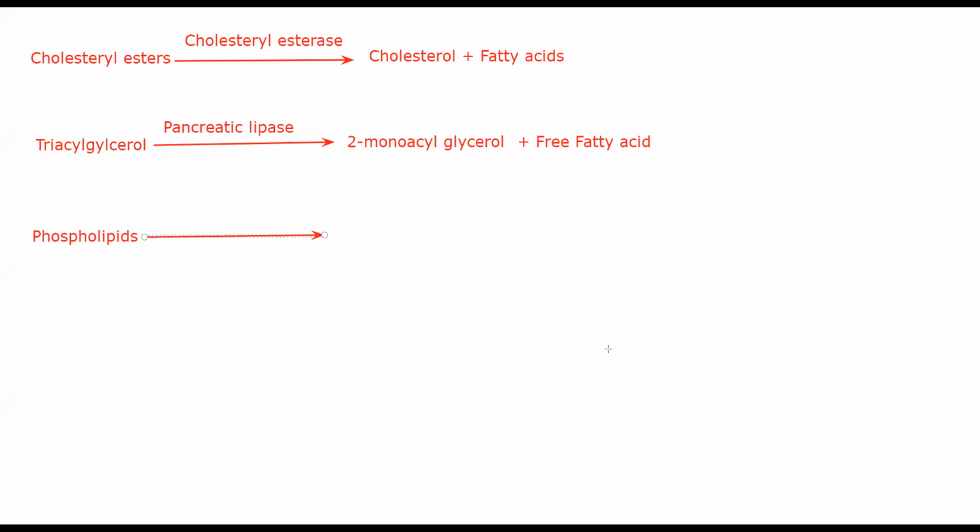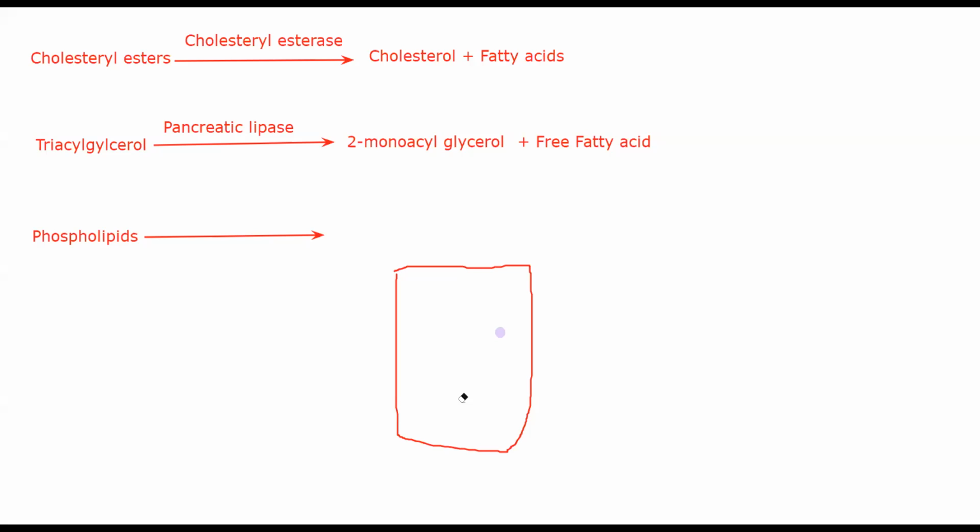Why is it important? But just bear in mind for now that cells will have something called phospholipase A2 that can break down phospholipids. You generally get phospholipids when, let's suppose I have a cell like this, and I have a bacteria or some pathogen that is entering the cell and damaging it to the point that the cell is breaking down. When it breaks down, you get cell debris, right? Literally cell ka kachra, that is cell debris. That cell debris will be converted using phospholipase A2 that will be present on the epithelial cell membrane.